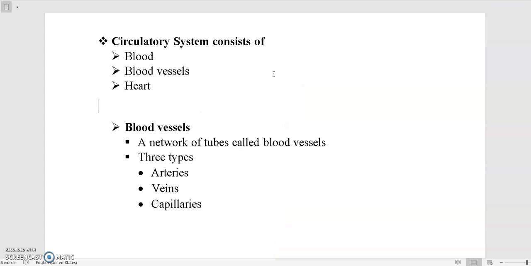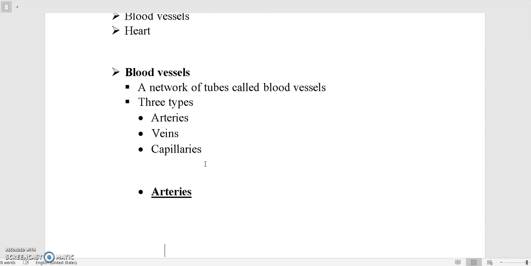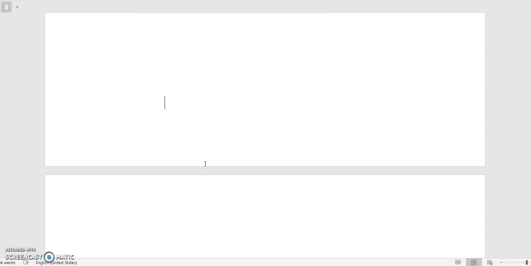So what is a blood vessel? Blood circulates across the body through this network of tubes. It is called blood vessels. Now, there are three types of blood vessels, as I just told you: arteries, veins, and capillaries. Let's look at them now in detail. So first, let's talk about arteries.